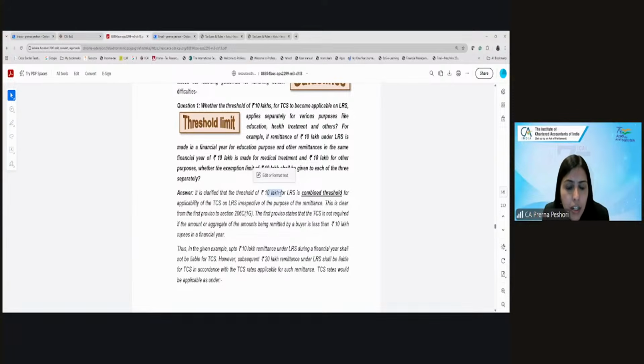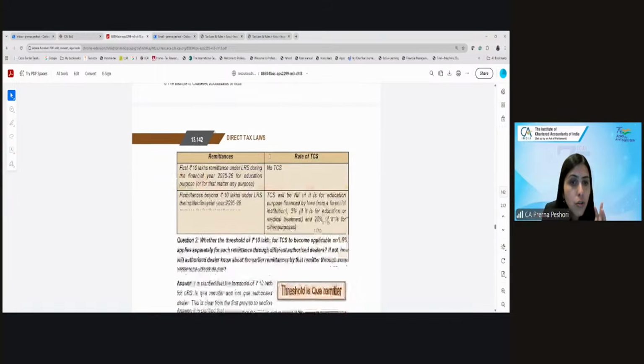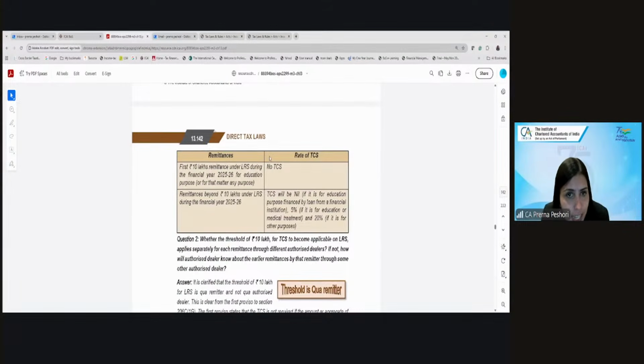So if the 10 lakh remittance under LRS is made, let's say for medical, and then subsequently you make a 20 lakh remittance for education, then it is a combined threshold of 10 lakh. So for the first 10 lakh remittance, there will not be any TCS. It can be for any purpose.